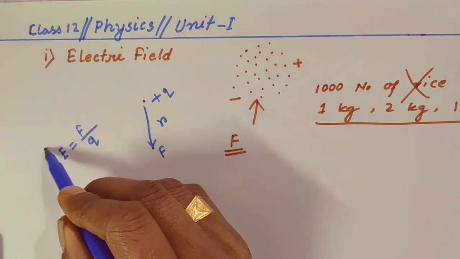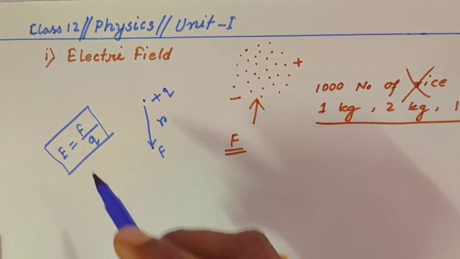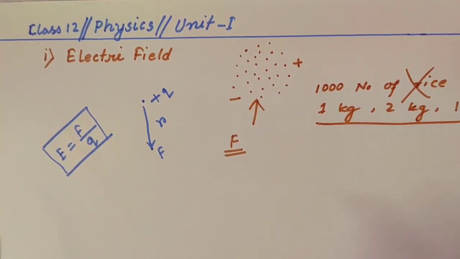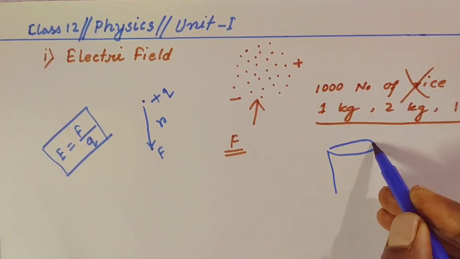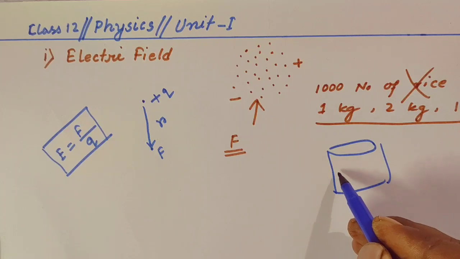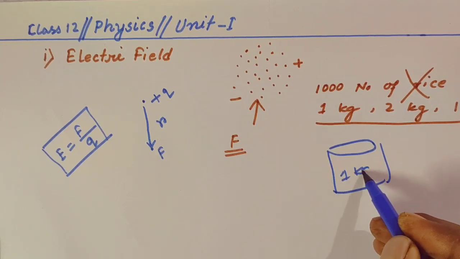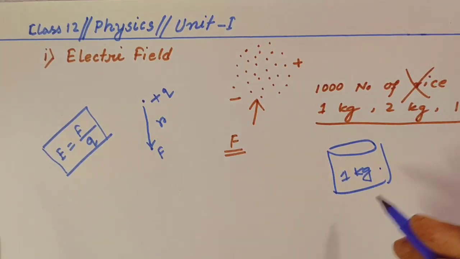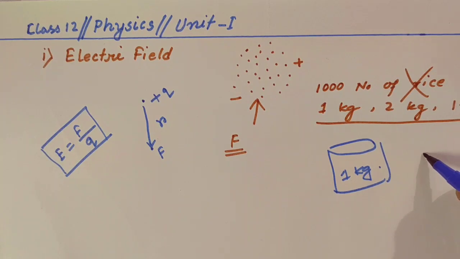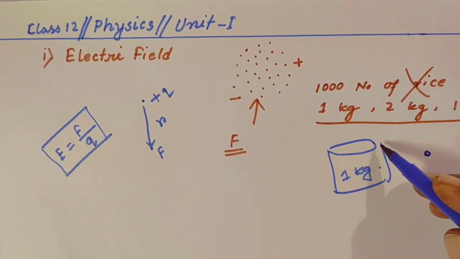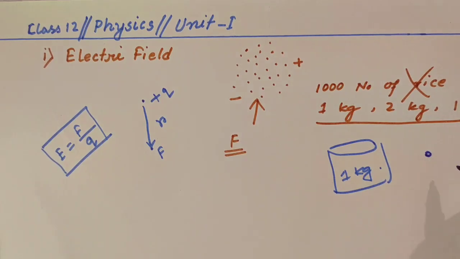To better understand this definition, let us take the same example of rice. Suppose in your bag you have 1 kg of rice. Now mathematically, if you are asked what is the weight of one rice, from here you can calculate how many rices are there and what is the weight.